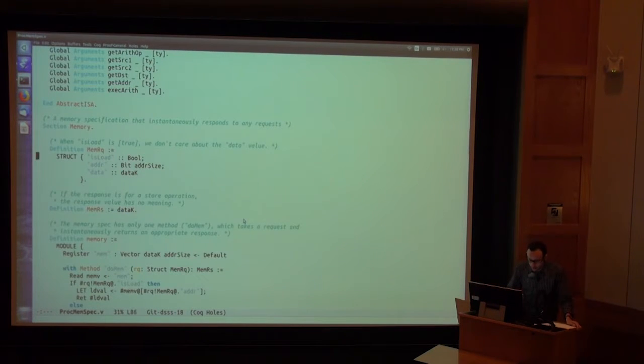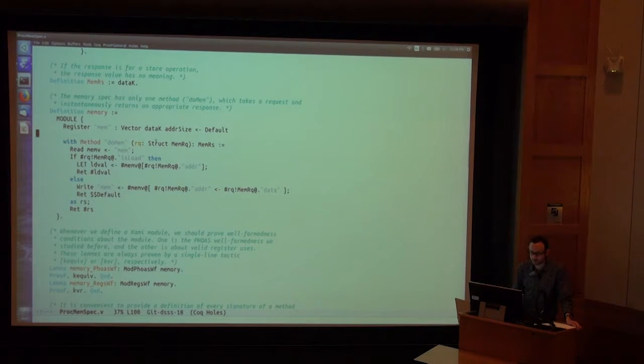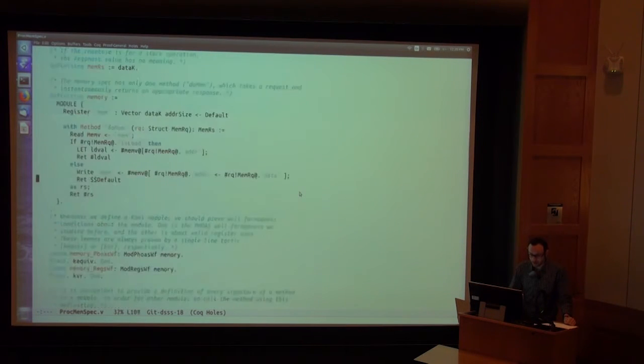And let's see. Here's our memory. It takes in a structure that has a field isLoad, and if it's a load, then we look up in one cell of the memory and return that. If it's a store, we overwrite a cell of the memory, so a very simple memory. By the way, the exercise I've suggested to go with today's lecture is to prove an optimized version of this memory that introduces a cache of the most recent address you've touched, and prove that for 2 different variants of that, write back and write through, that each of those correctly implements the original memory's behavior. But in the proof here, we'll just change the processor and leave the memory alone.